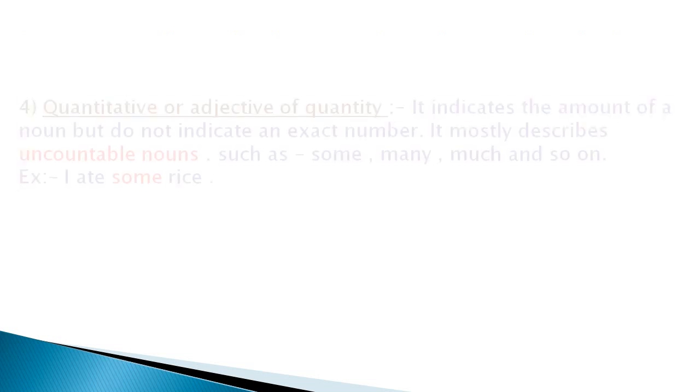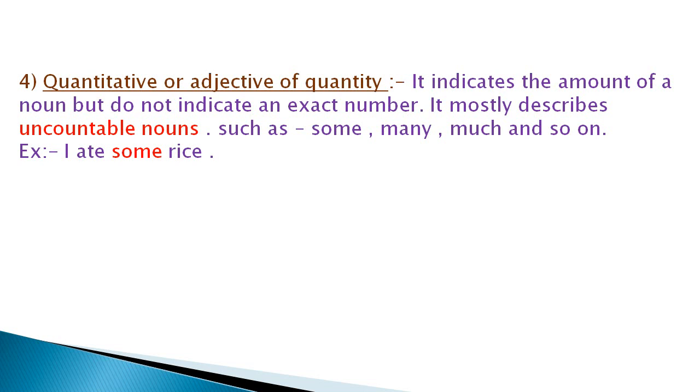Now in the fourth kind of adjective we will see quantitative adjective or adjective of quantity. Adjective of quantity indicates the amount of a noun but does not indicate an exact number. It mostly describes uncountable nouns such as some, many, much and so on. For example, I ate some rice. Here we cannot count rice. So I have used here quantitative adjective, that is some.